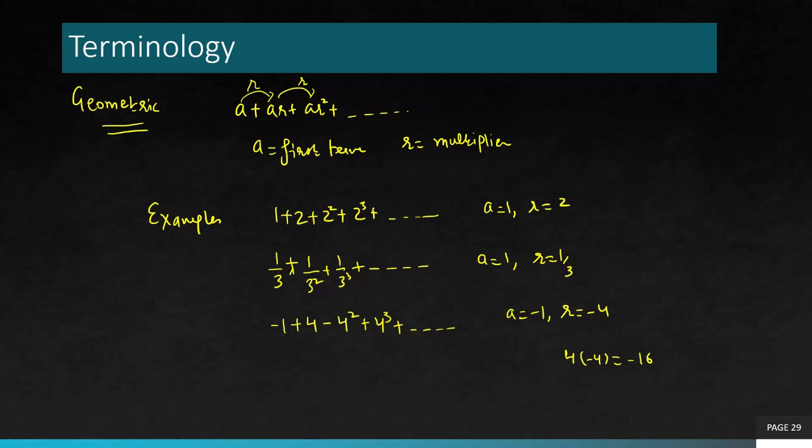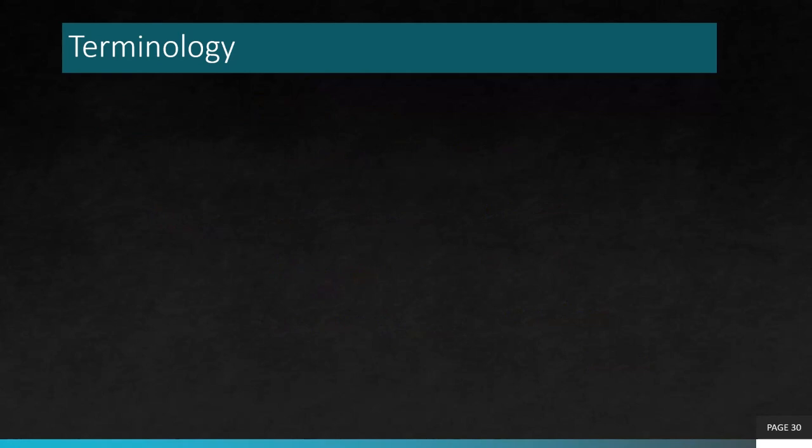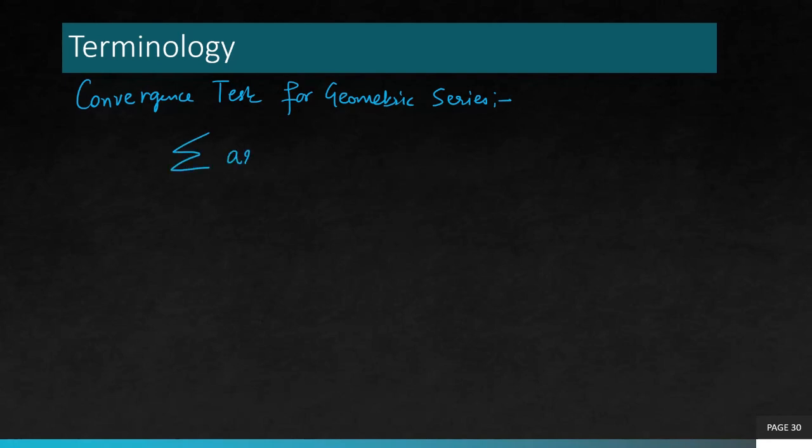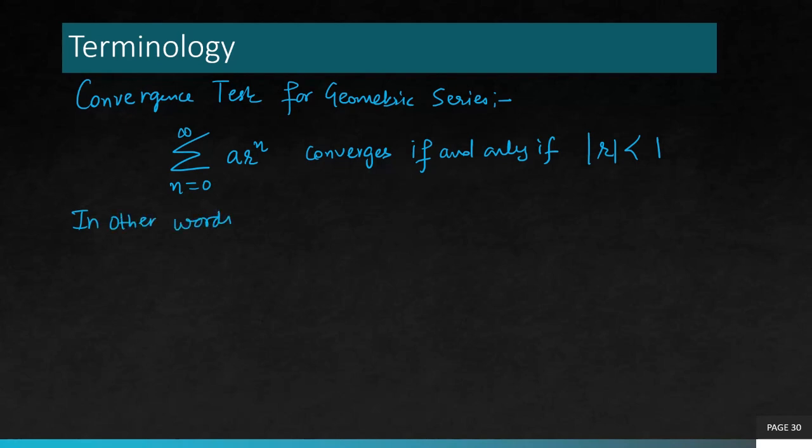Now, if you understand the meaning, the question is, how do we test the convergence of a geometric series? When does this kind of series converge? The test for convergence of a geometric series is that this series converges if and only if the absolute value of R is less than 1. In other words, the magnitude of the multiplier should be less than 1. If it is greater than or equal to 1, then the series diverges.